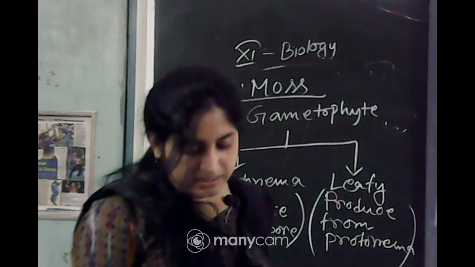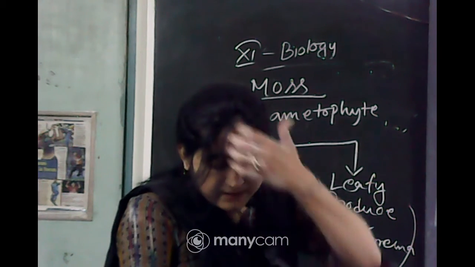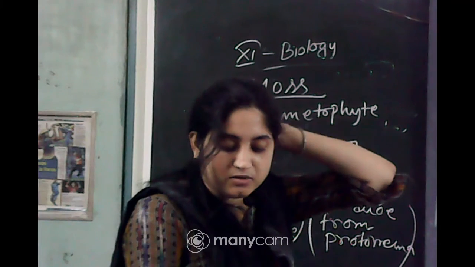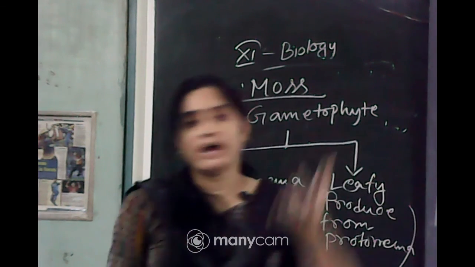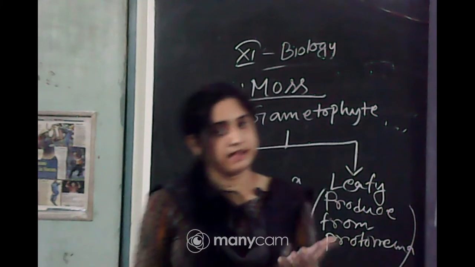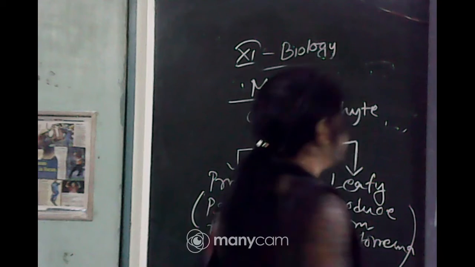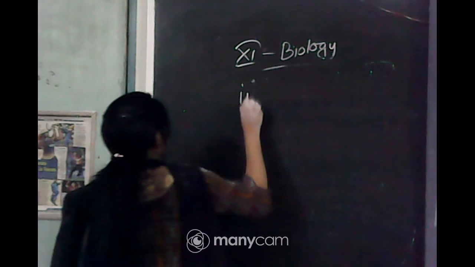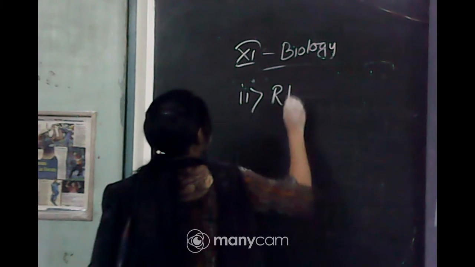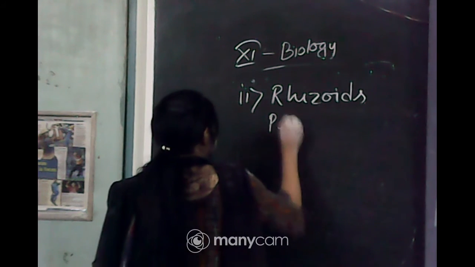Next one, the secondary protonema develops the leafy bud. They are attached to the soil through multicellular rhizoids. So, their body is also not differentiated into leaves and roots. There are rhizoids present, which help to attach to the substratum. Okay. So, rhizoids present.